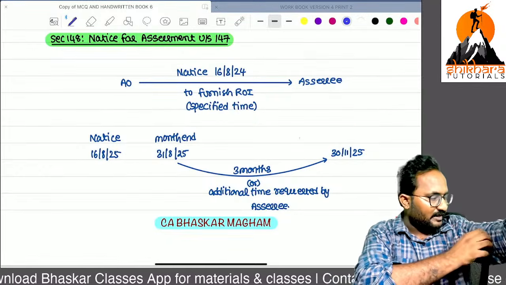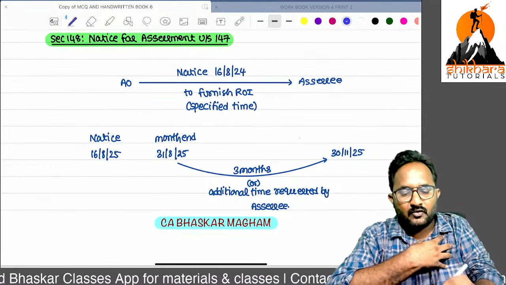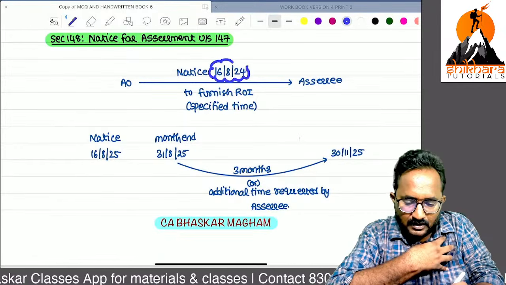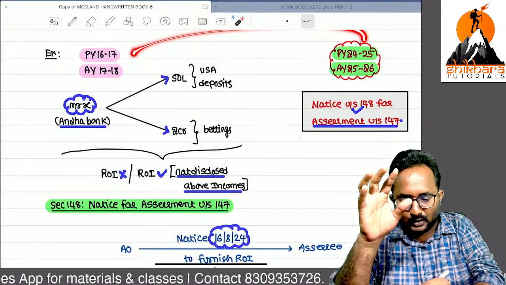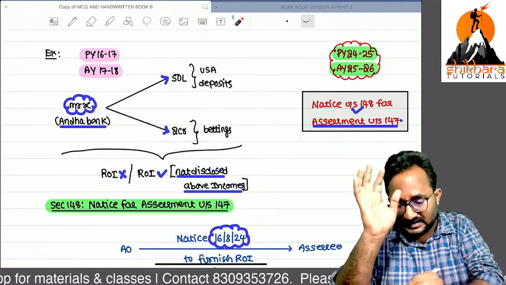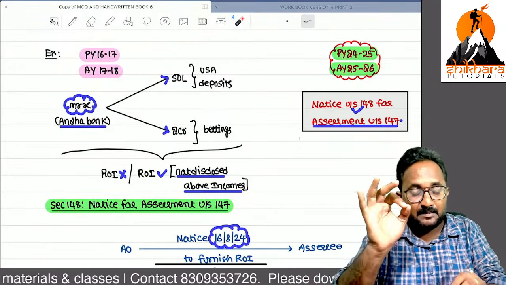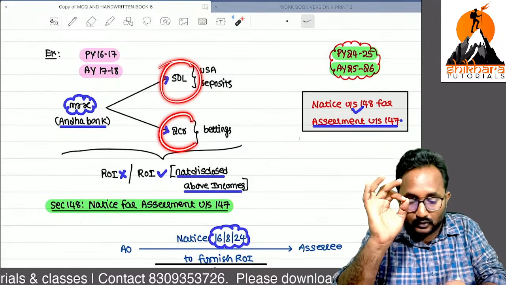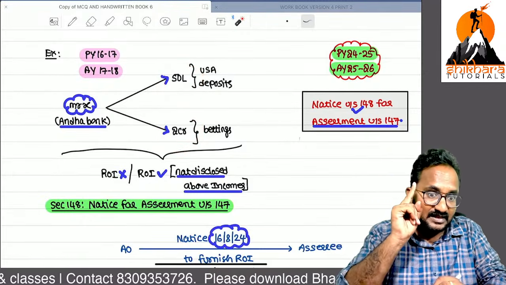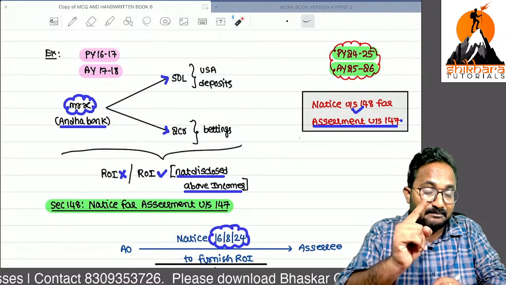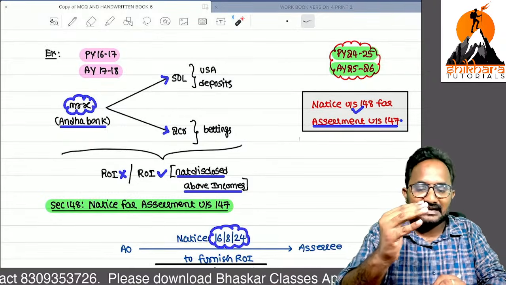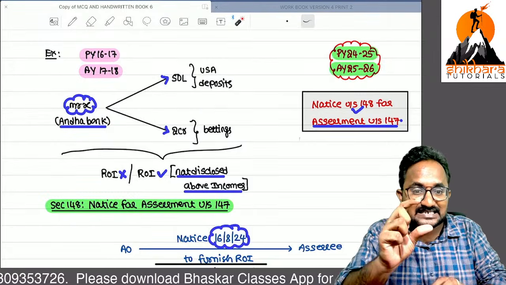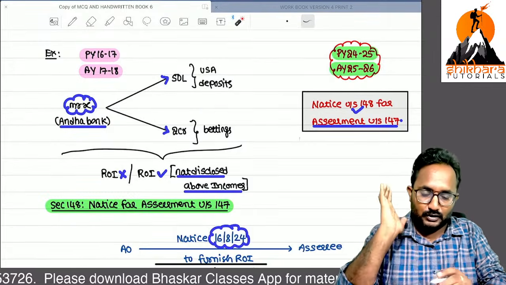Directly, don't send the notice. First, give a chance to file the return of income. Now we are in this position, we are sending the notice to this fellow: sir, in this year you escaped 50 lakh as well as 2 crore from the tax. With reference to a transaction number, they will send the notice. At what time you did the transaction, in which bank account, what is the transaction ID, all these things they will send to you.